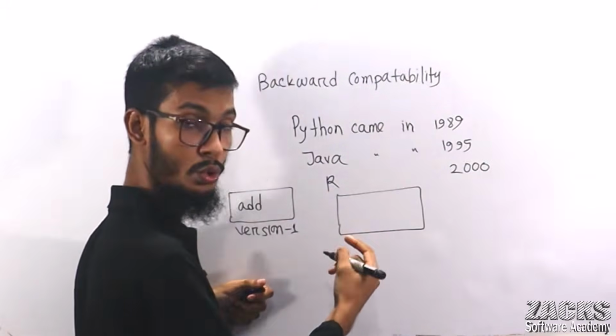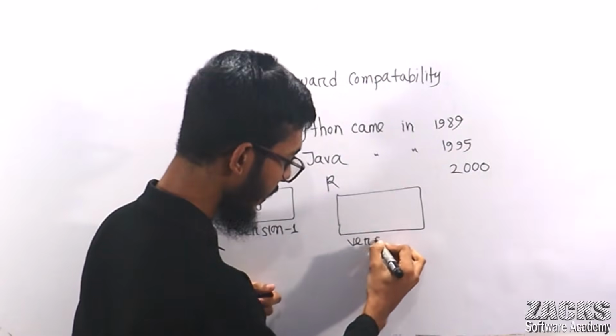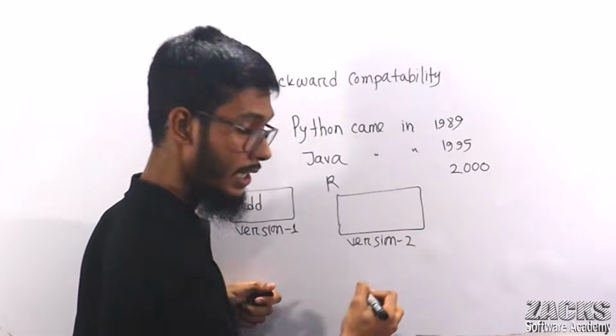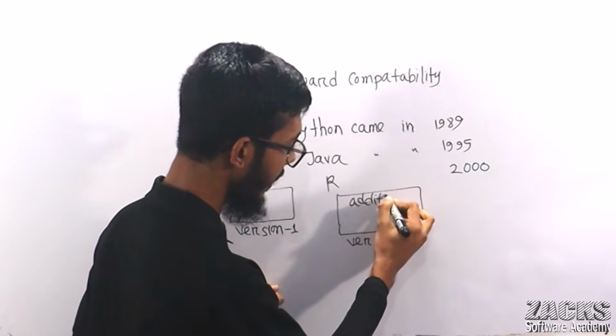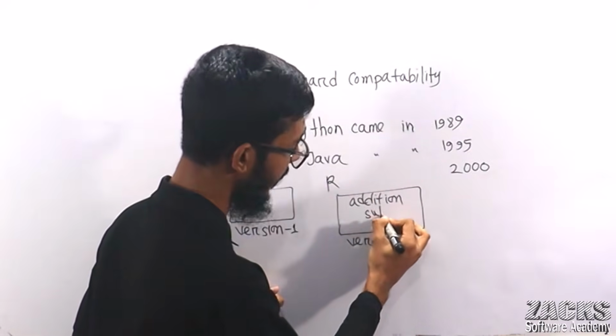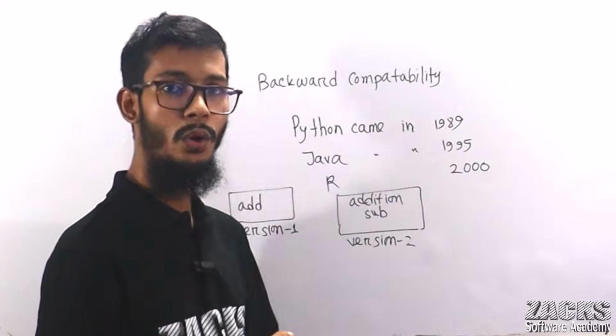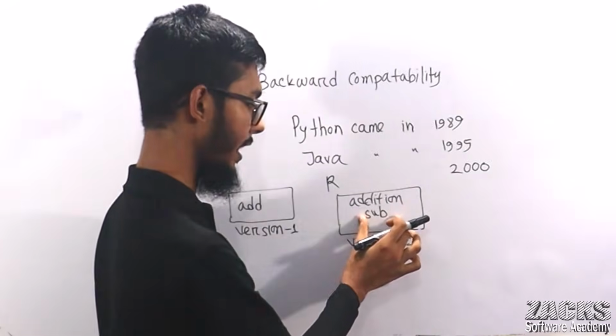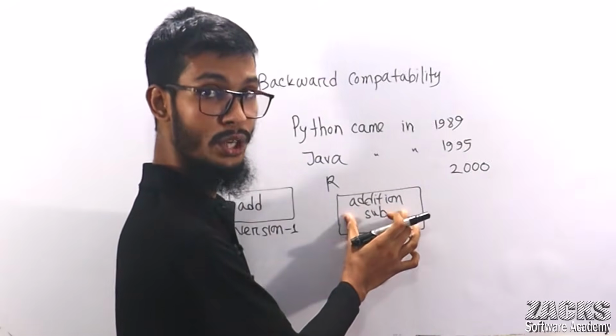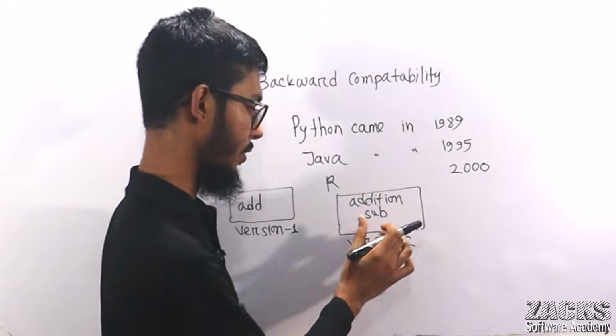Consider this is the version 2 of your software, that can perform addition operation and subtraction operation also. So certainly this is the updated software, right? This software can perform addition operation and subtraction operation.